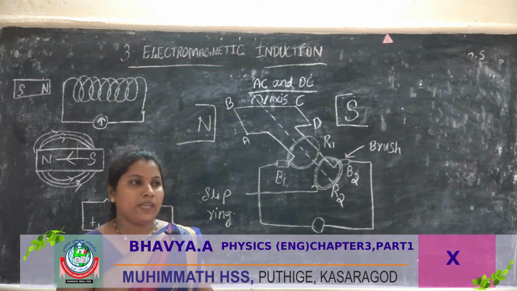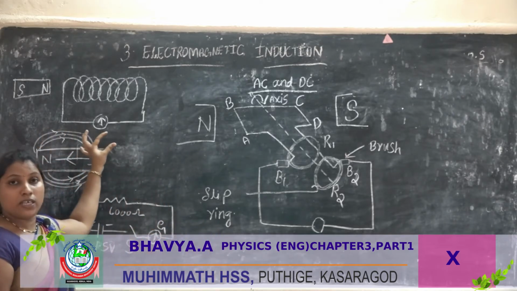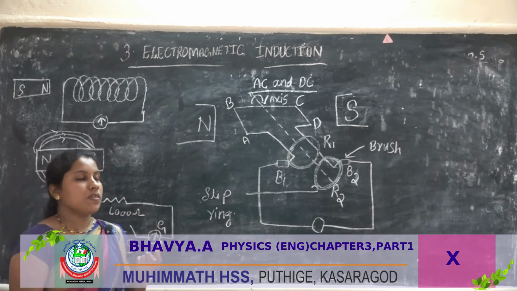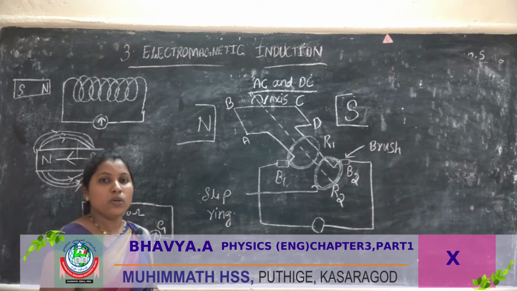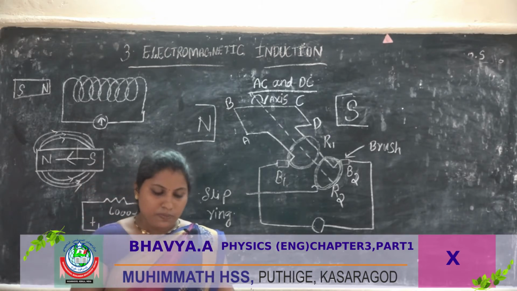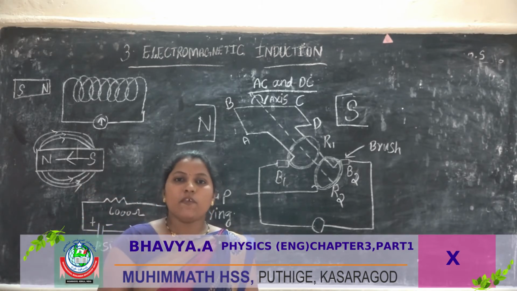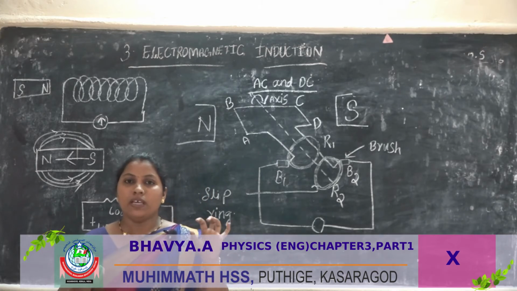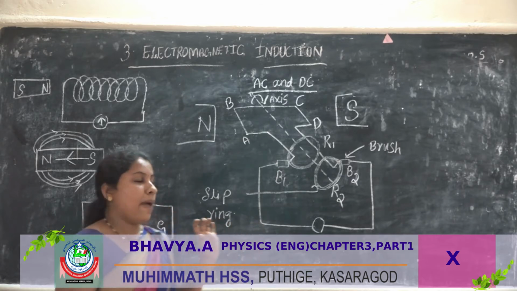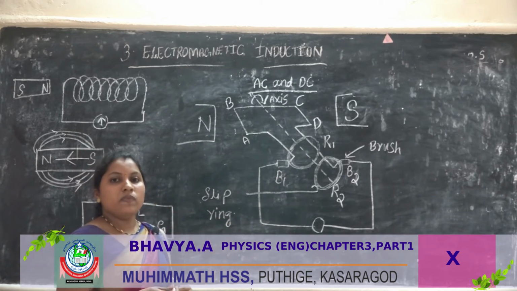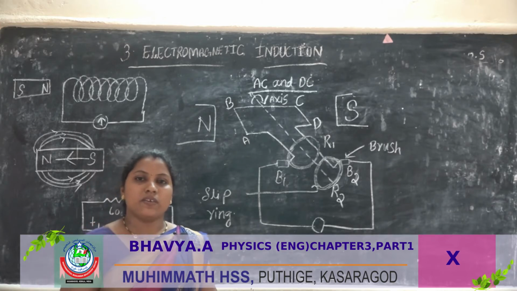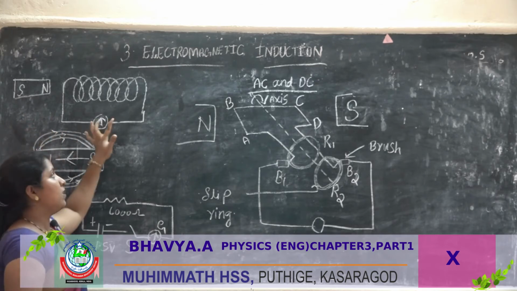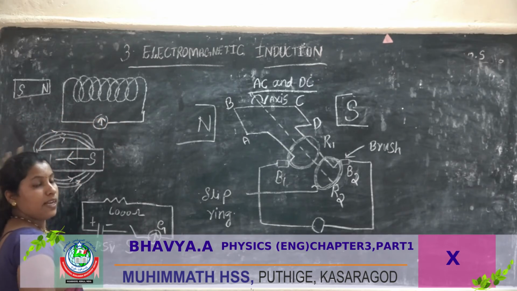So we understood when a magnet is near the solenoid, it produces a magnetic field. Similarly, if you remove it, there is no magnetic field. In which instance is the magnetic flux linked with the solenoid greater? When we move the magnet near the solenoid. In which instance is it less? When we move this magnet away from the solenoid.